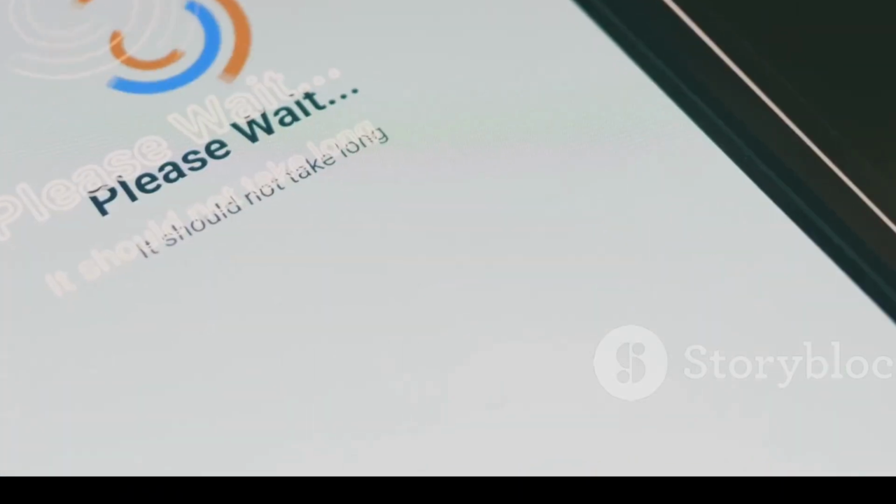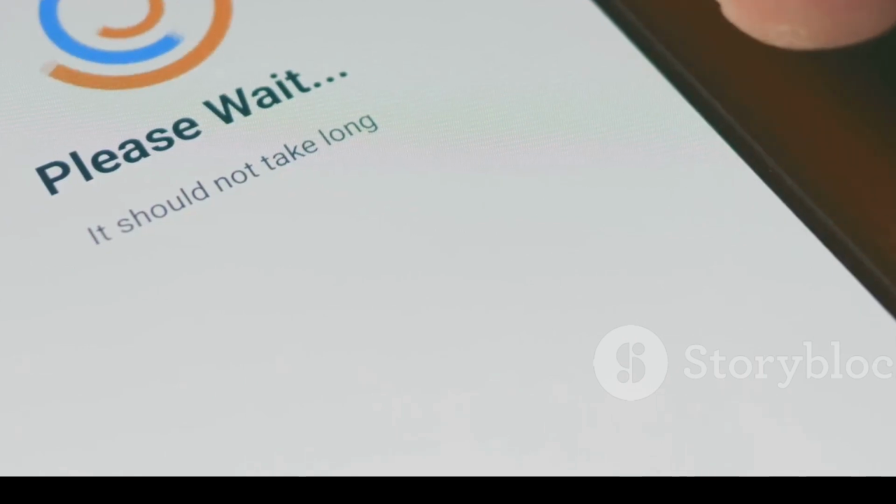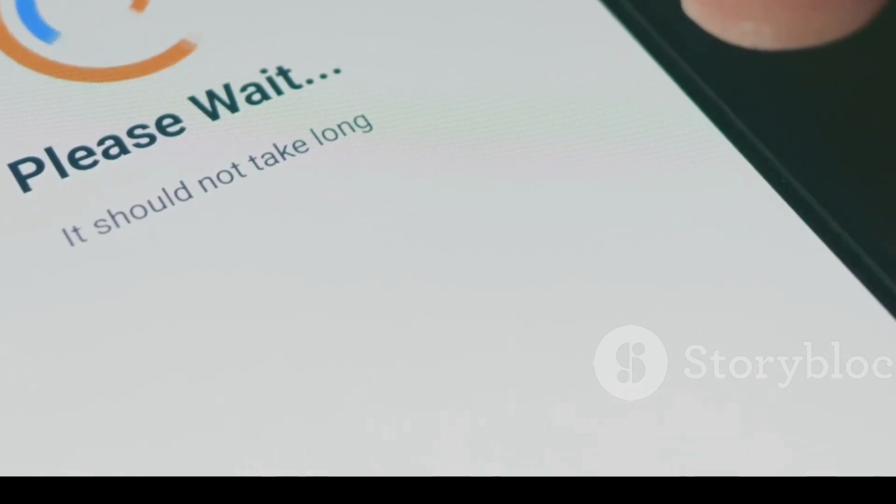To transfer your SafePal wallet to Binance using your seed phrase, follow these steps carefully.